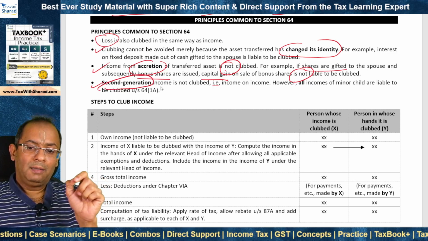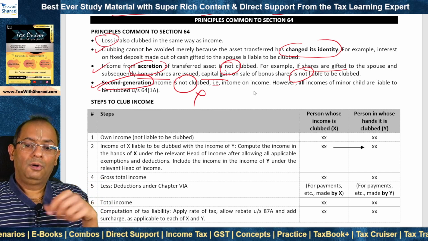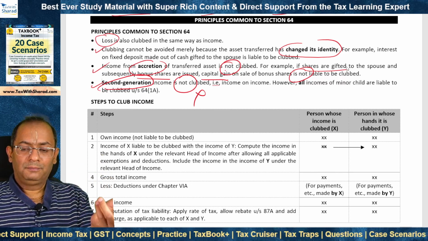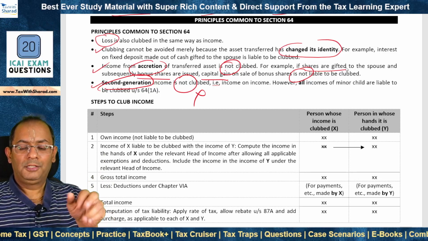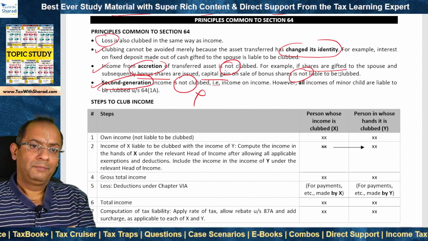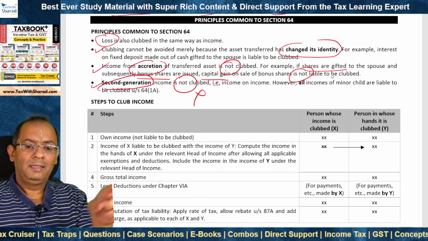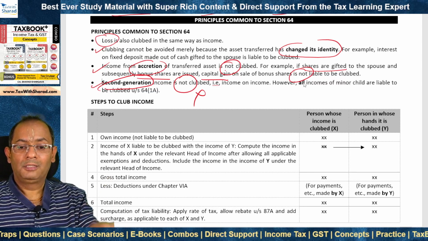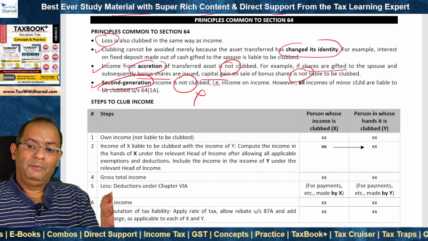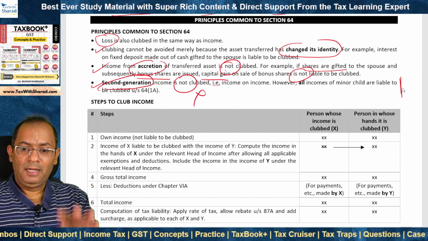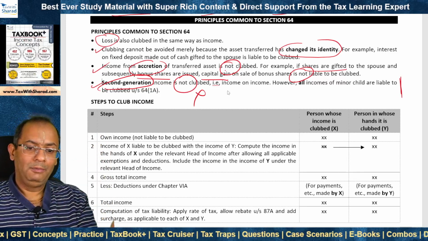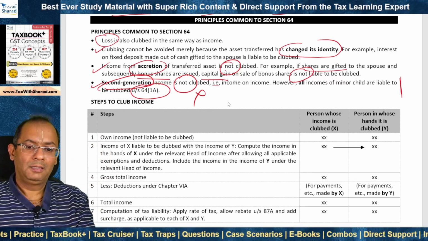Second generation income is not clubbed. That is income on income, right? For example, if the shares are gifted, then dividend arising on account of those shares is clubbed. Now say dividend income is in turn invested in a fixed deposit. What about interest on fixed deposit? It is second generation income. So that interest on fixed deposit will not be clubbed in the hands of the individual. But we need to note that as far as income of minor child is concerned, this is not relevant because all incomes, whether first generation, second generation, are liable to be clubbed in the hands of the parent under 64(1)(a).